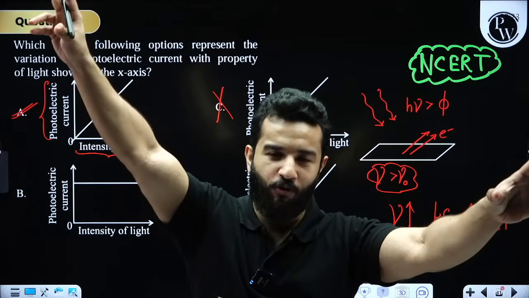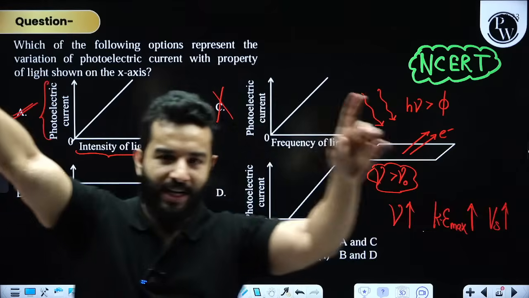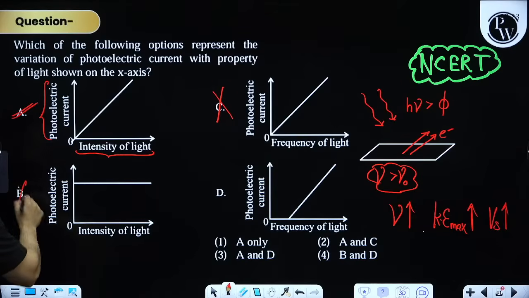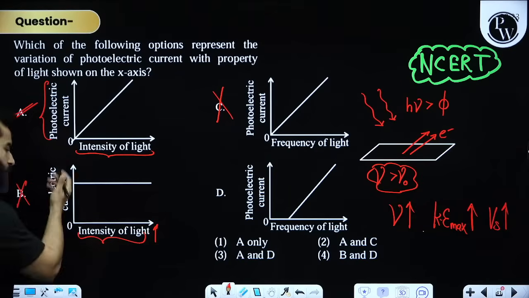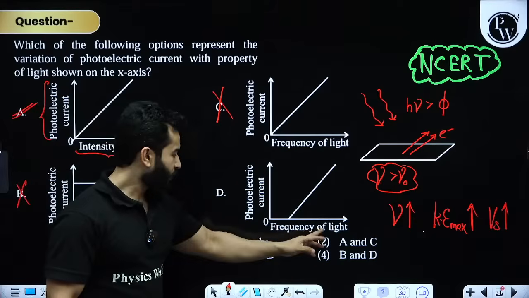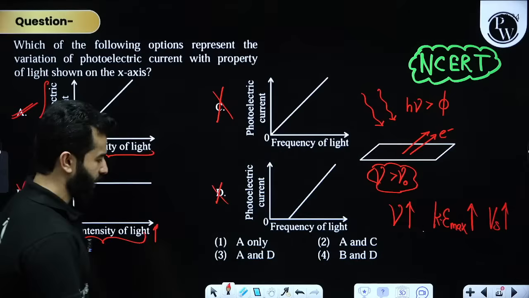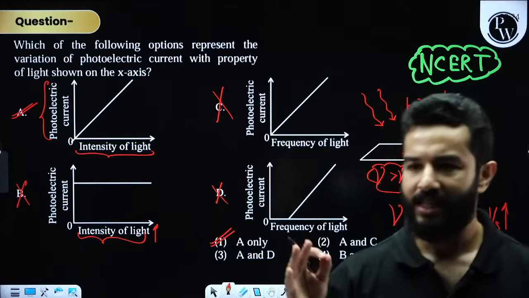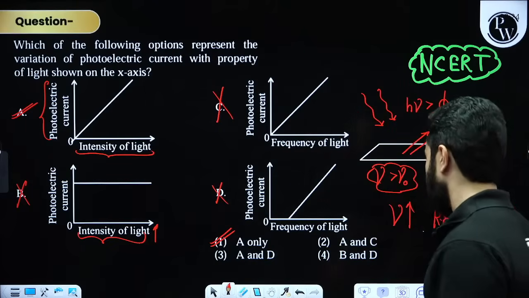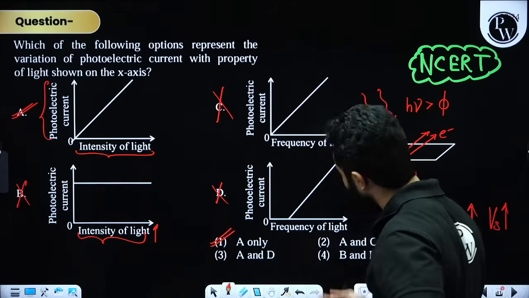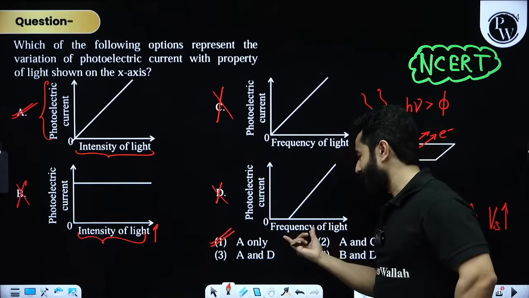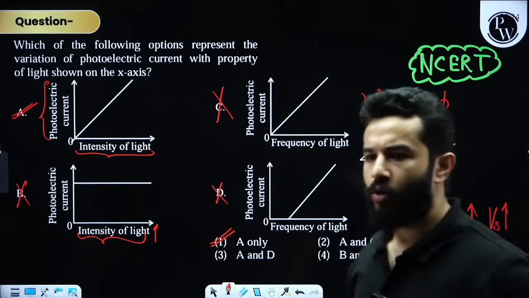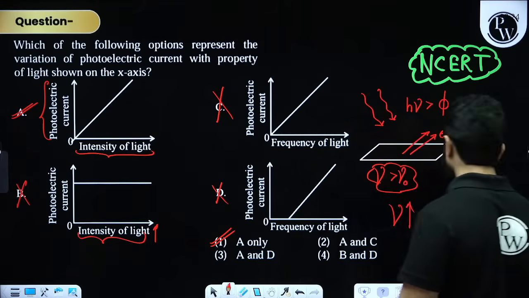Do you remember the formula of the number of photons coming out per second? It involves power, which means it involves intensity. So this is wrong, because if you increase intensity, photoelectric current should increase. Frequency of light has got no business with photoelectric current. So option A is correct. Very easy, simple problem. Somebody is saying A and D. Why, brother? This is photoelectric current. I have said frequency has got nothing to do with photoelectric current. Got it? Done.